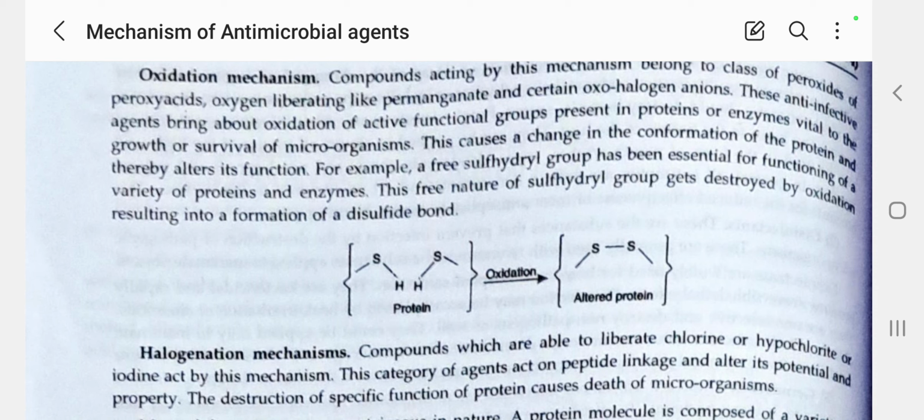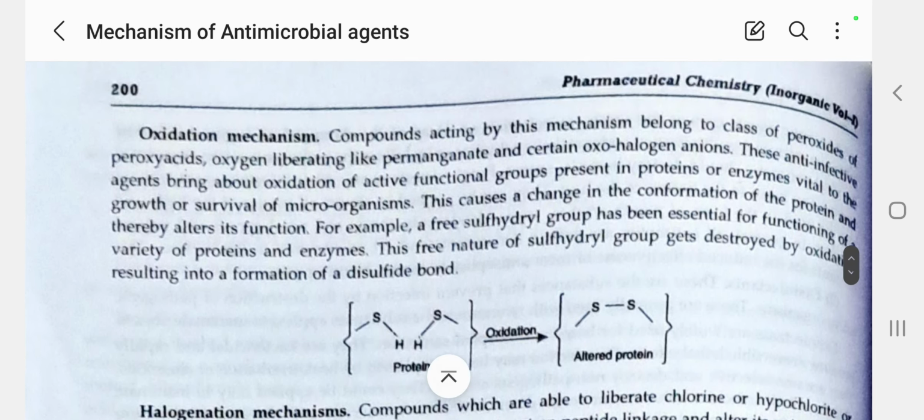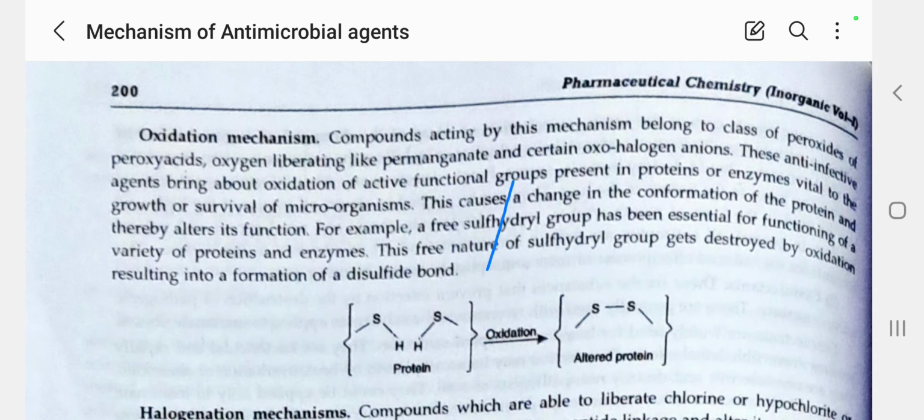A free sulfhydryl group is essential for the functioning of a variety of proteins and enzymes. These anti-infective drugs, through the oxidation process, alter the function of the protein or enzyme, so that the sulfhydryl group breaks into disulfide. This is the best example of the mechanism of action under oxidation.